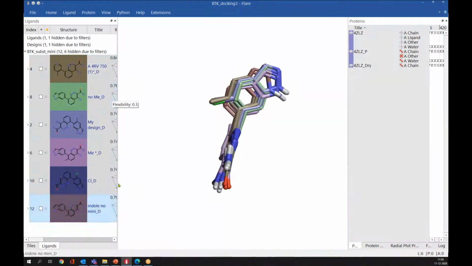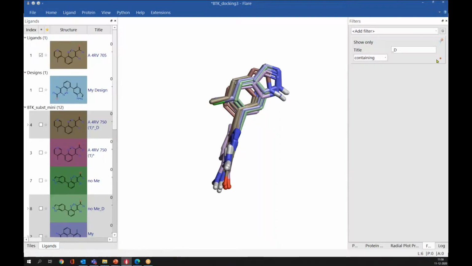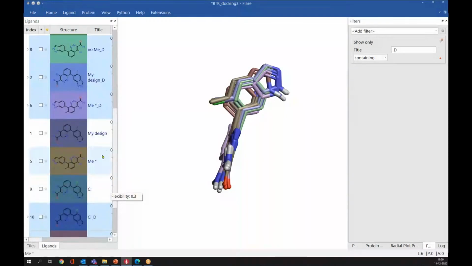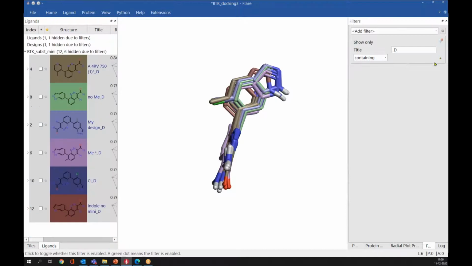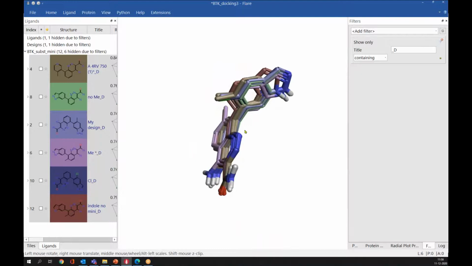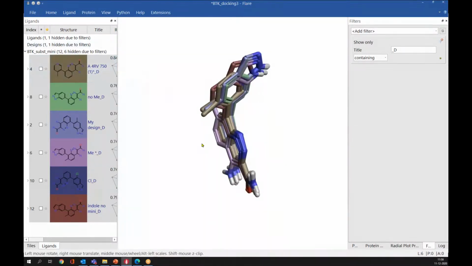And why are we seeing only the dock poses? Because I have applied a filter. If you go to the filter window, here I have applied a filter that titles containing _D should be visible. If you disable it, if this is red now, this means it is disabled, and you can find all the ligands, both the original ligand as well as the dock poses. So we have got quite good conformation, which is aligned well with the co-crystallized ligand.